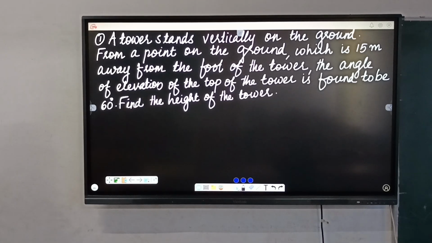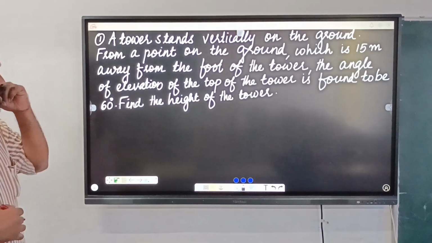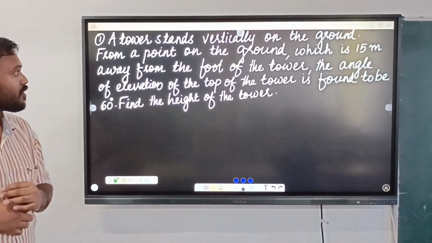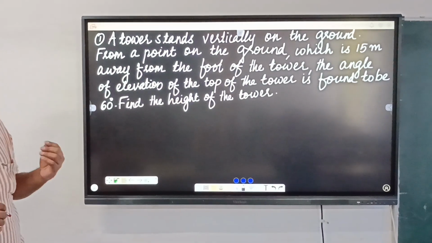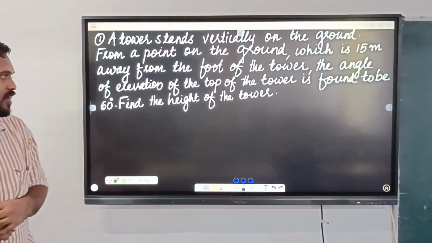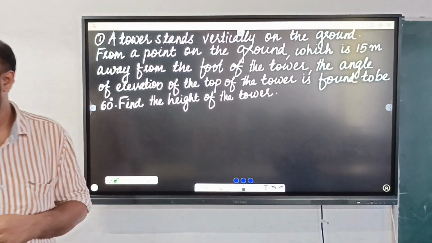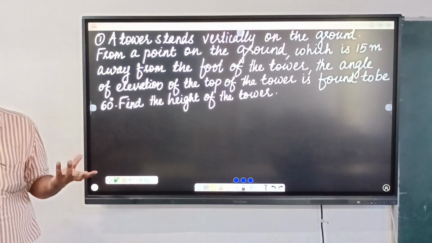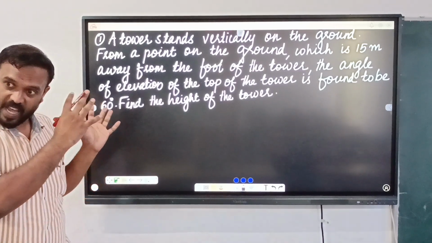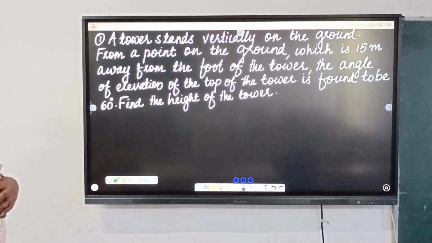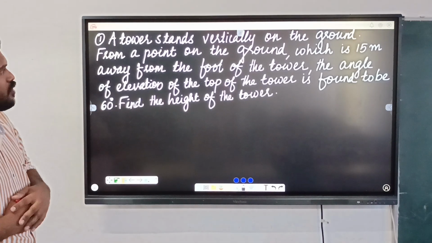A tower stands vertically on the ground. From a point on the ground which is 15 meters away from the foot of the tower, the angle of elevation to the top of the tower is found to be 60 degrees. Find the height of the tower. Can you solve this? Can you draw a diagram for the given situation? Is it possible or not? Yes, let us do it.